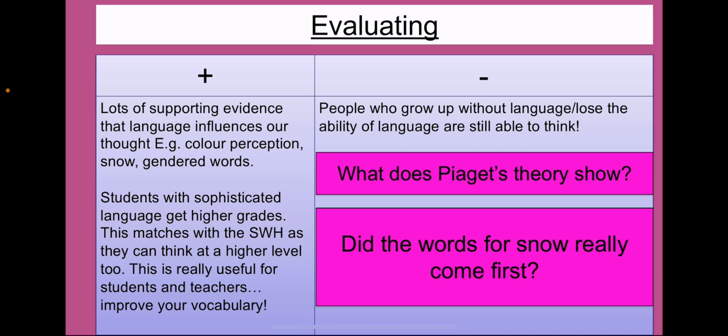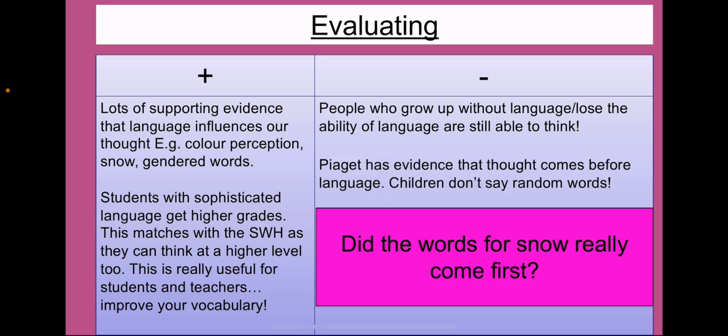Think about maybe feral children. Go and research Jeannie, the feral child who had no human interaction for about 13 years, grew up without language but was still very capable of thinking. Shows us that maybe language does not completely influence our thought.